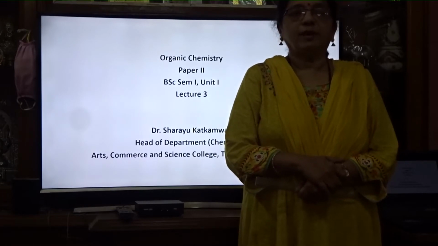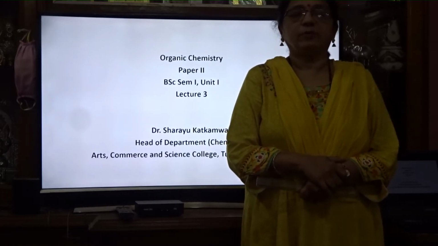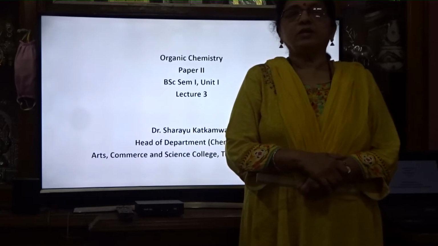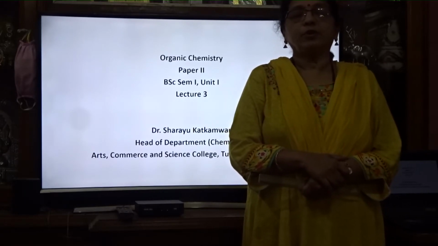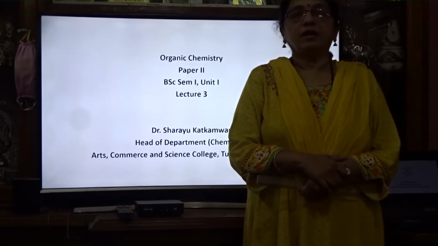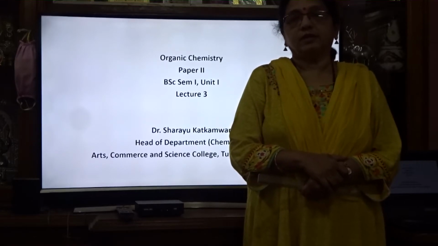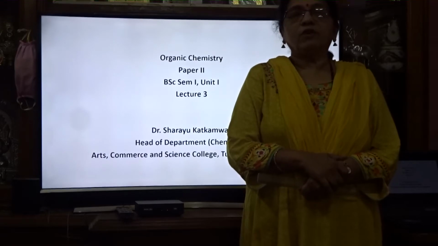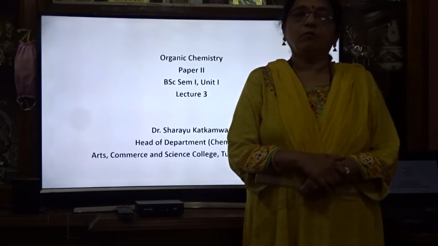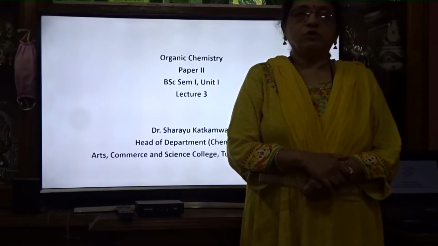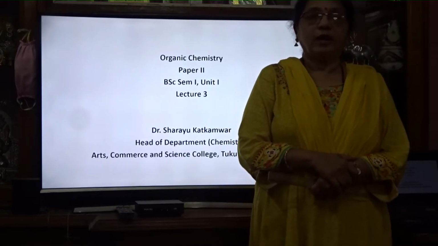Hybridization is of three types: sp3, sp2 and sp. The examples of sp3 are methane and ethane. The example of sp2 is ethylene and the example of sp is acetylene. So one by one we will study all the types of hybridization. Then we will study what is meant by sigma bond and pi bond. So first we will start with the definition of hybridization.